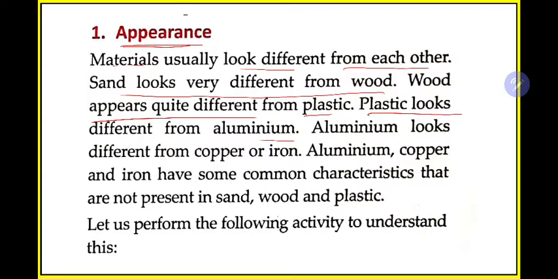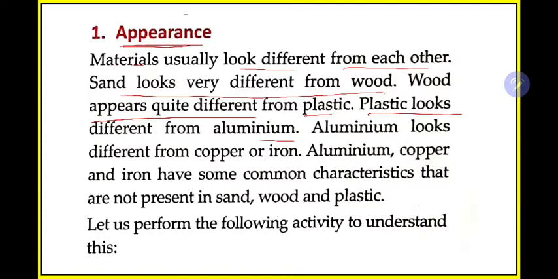So each of the materials has some difference between them. For example, if you consider sand and wood, there is a basic difference. By observing sand and wood, you can say that one is sand and one is wood. The texture and mass of sand will be different from wood.